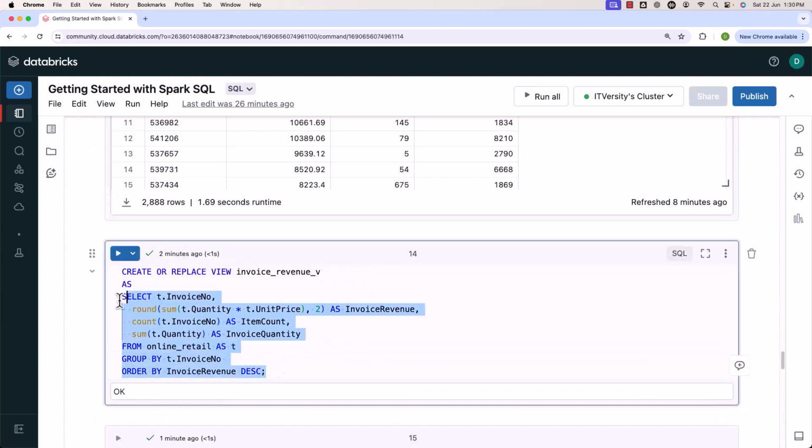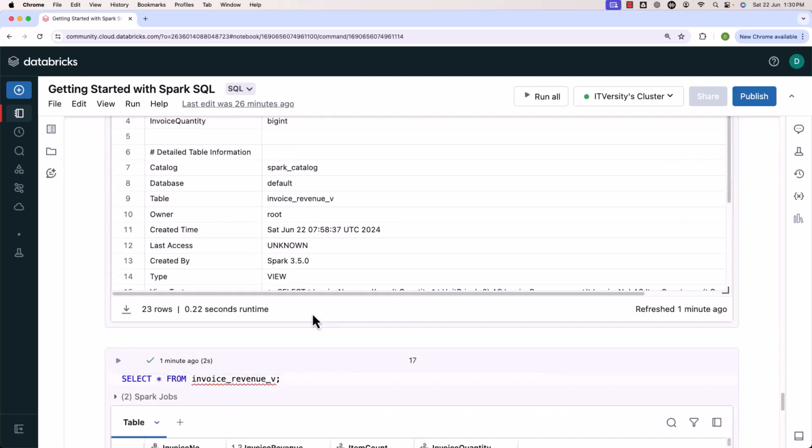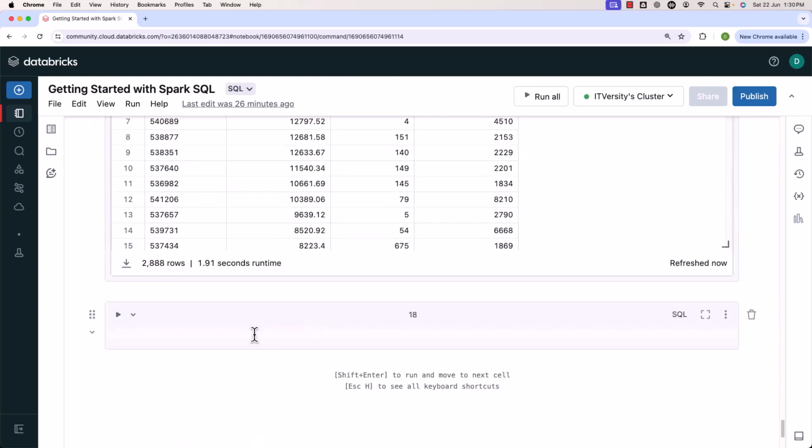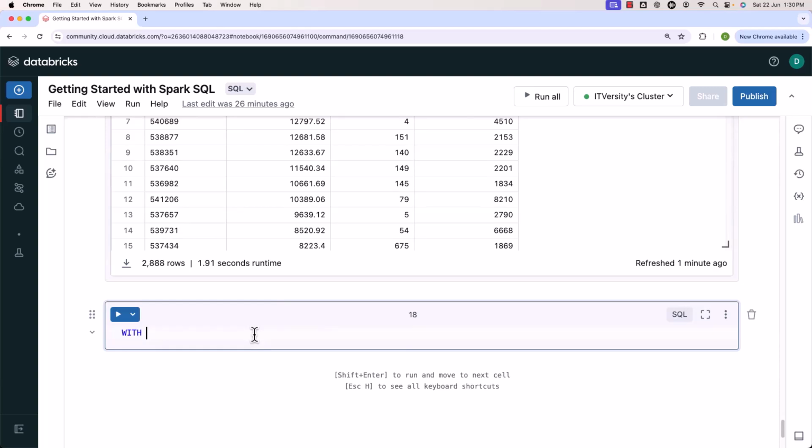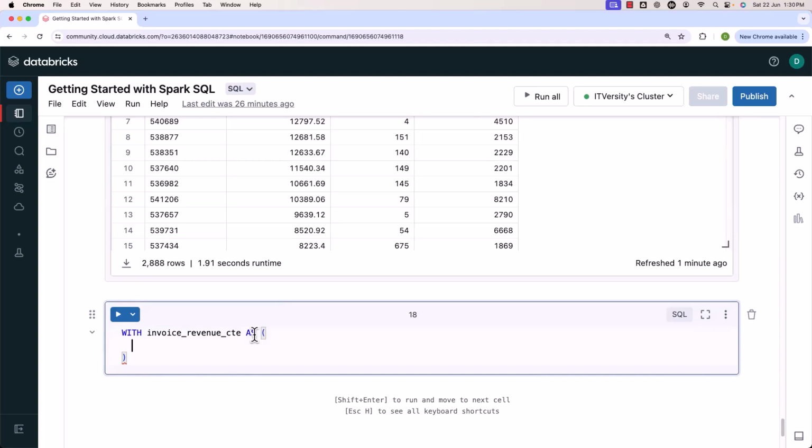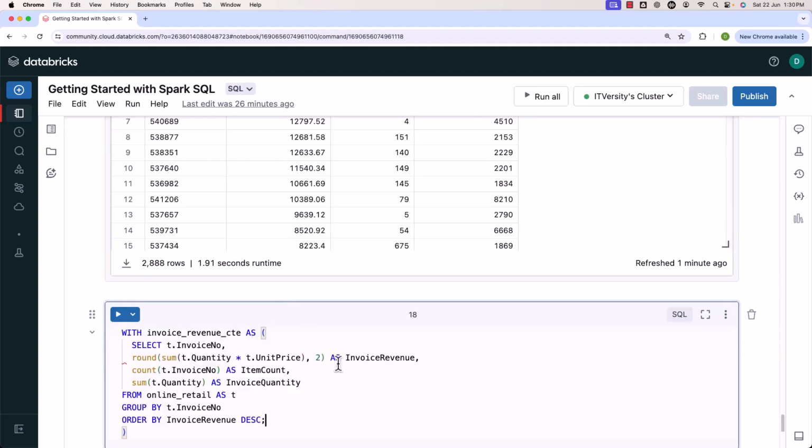I'll be creating a CTE for this only. You have to start with the WITH clause. As part of the WITH clause, you can specify the name. Let me say invoice_revenue_CTE. Then you have to use AS. Then in brackets, you have to specify the logic. And this is how you should be able to come up with a CTE.